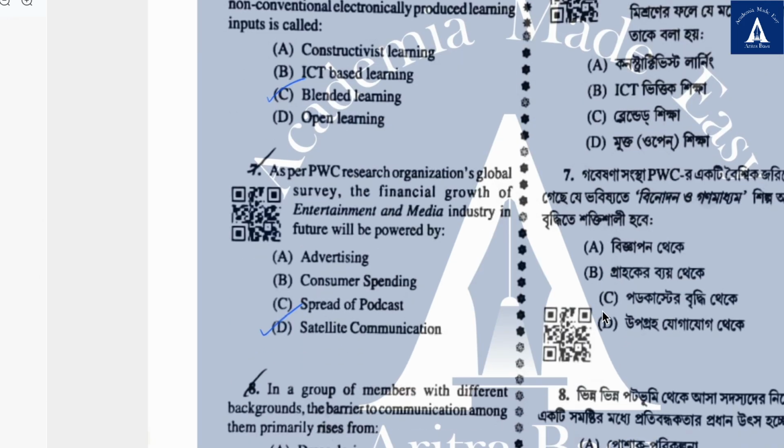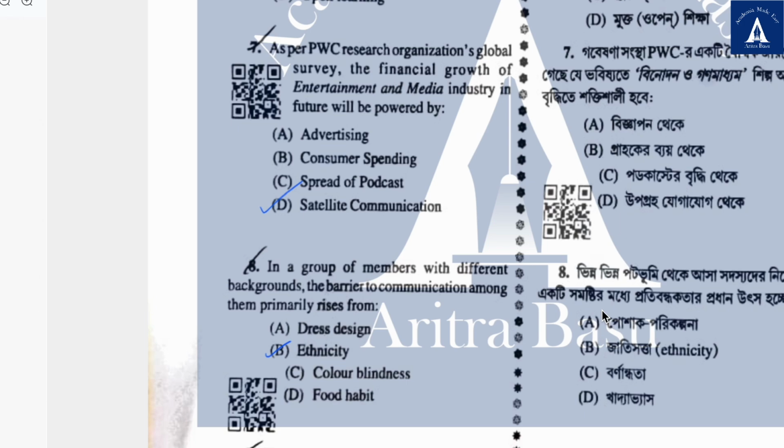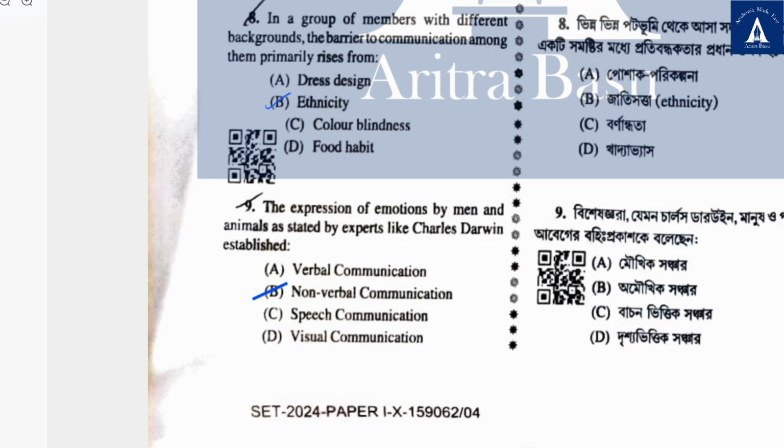Seventh question, as per PwC Research Organization's global survey, the financial growth of entertainment and media industry in future will be powered by, and in my opinion the answer should be satellite communication, though I answered this question out of my own common sense and I did not Google this, so I might be wrong about this. The eighth question is in a group of members with different backgrounds, the barrier to communication among them primarily rises from, and the correct answer is ethnicity. Ninth question, the expression of emotions by men and animals as stated by experts like Charles Darwin established, and obviously it would be non-verbal communication because animals are involved.